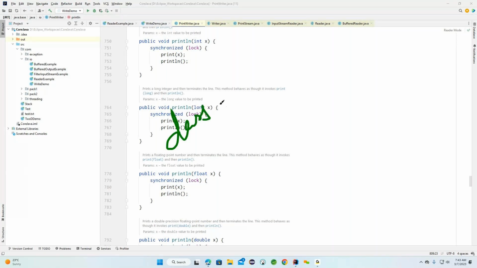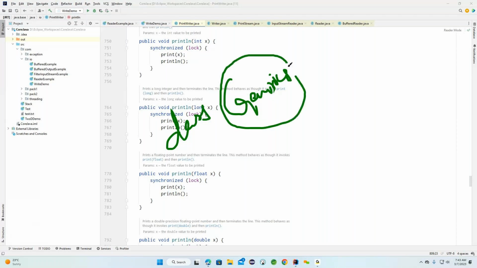Now I'm adding the generics concept. Under this generic concept, the first time I want to pass a person object, and the second time I want to pass a different object, like a member object.